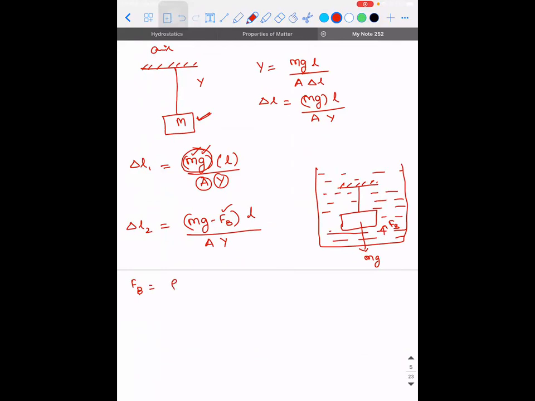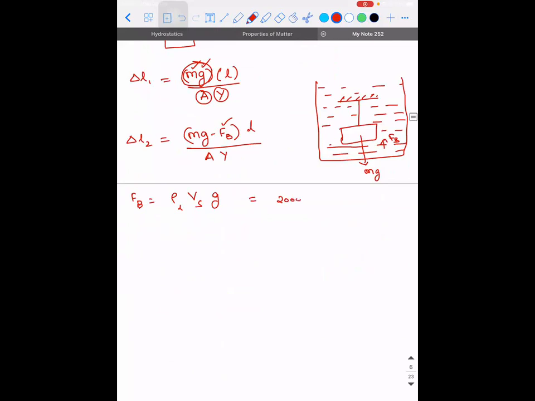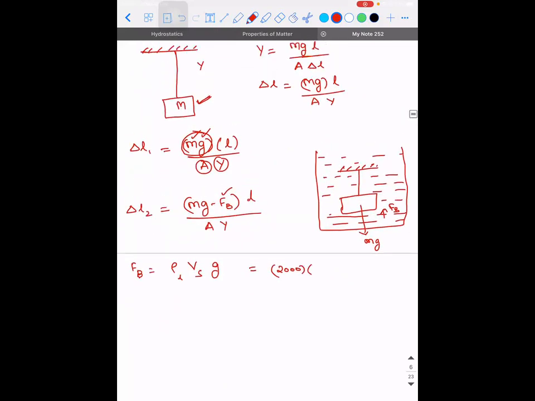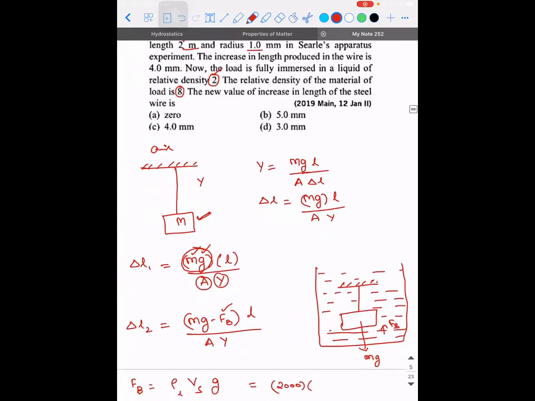You want to try and let me know? Okay, you guys try. Others are able to understand. We just discussed the buoyant force formula. What is the buoyant force? Density of liquid into volume of the solid. In this case, it is completely immersed into g. Okay. Will I be able to find the density of liquid? Density of liquid is? 2000, into what is the volume of solid? They have told the load is having a relative density of 8. Can you tell me what is the volume of solid?